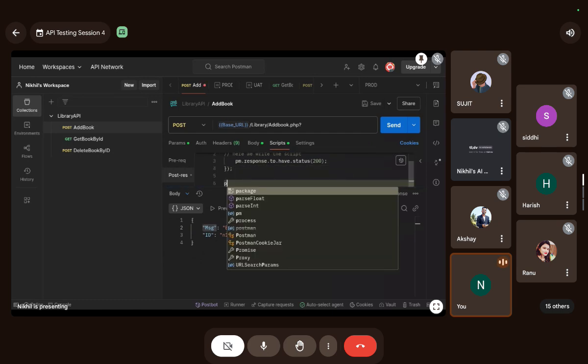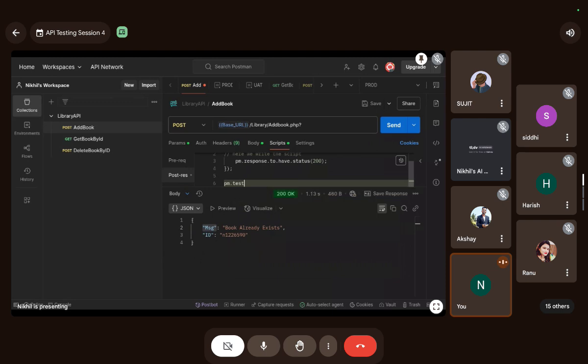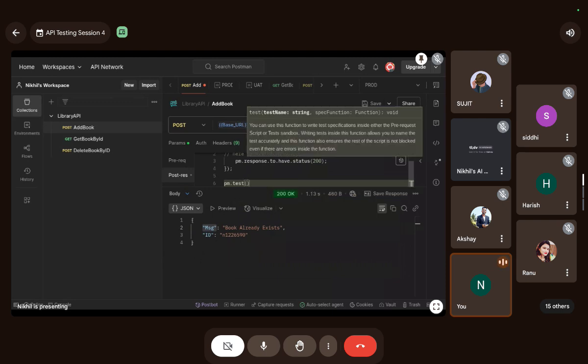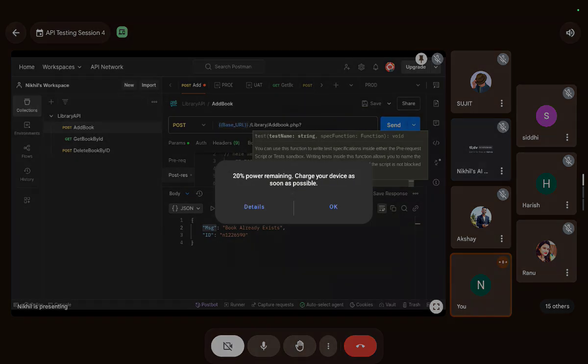So I will write the test, pm.test, and the description would be: if response contains message property. And I will write function and so on. That's again very simple.